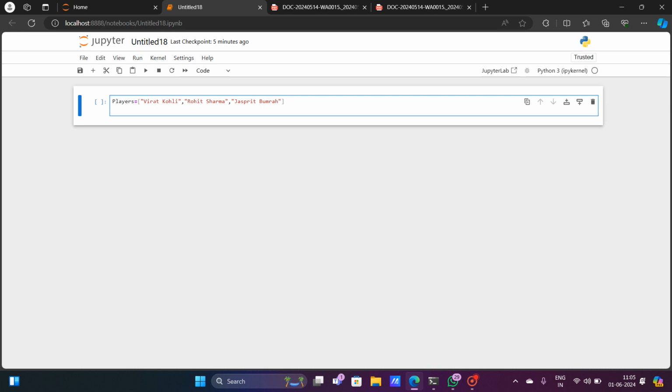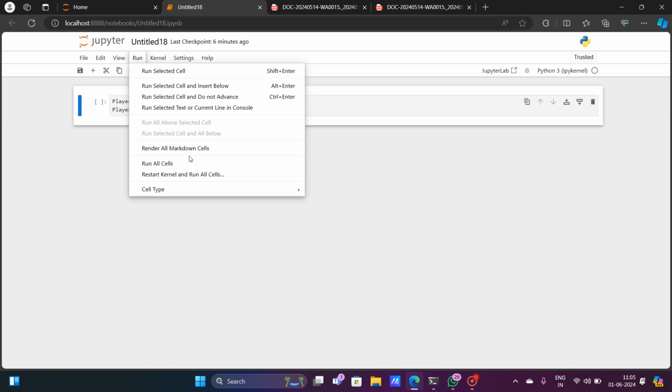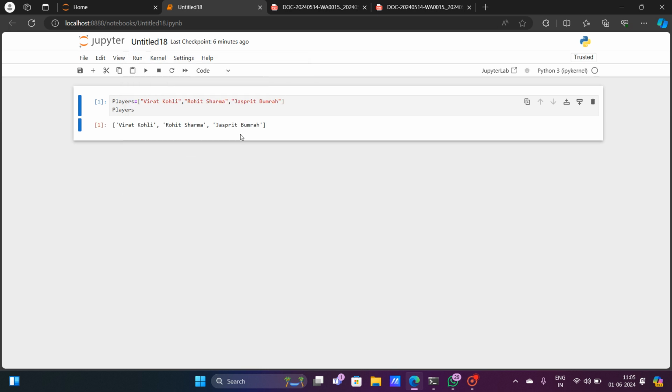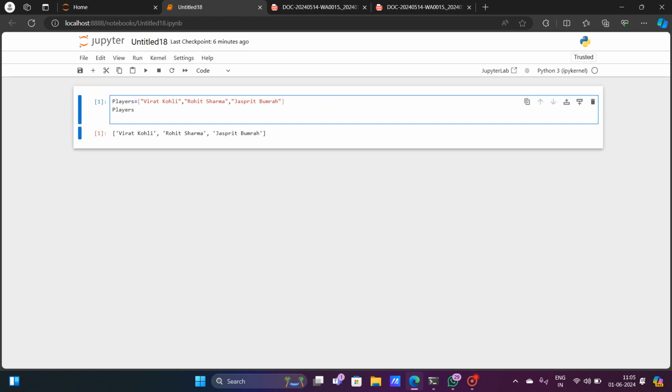Now, if I want to see the type of the variable players, at first let me print the players. If I try to print the variable named players and run it, as you can see, all the names of the players, all the elements that I have assigned to the variable called players, are being given to me. Now, if I want to know what type of data structure it is following, is it a list? Is it a tuple? Is it a dictionary? Or is it a set?